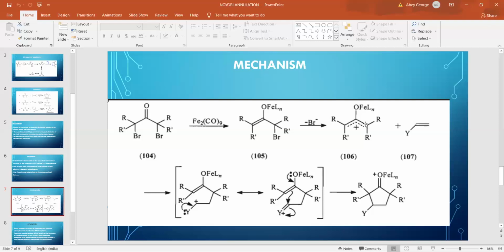Now, in this case, a substituted alkene is added to this allyl carbocation. In the presence of this cation, the pi bond polarizes in this direction, and the negative end is attached to the positive carbon of this allyl carbocation, resulting in the formation of a zwitterion intermediate, that is, negative and positive charges in the same species.